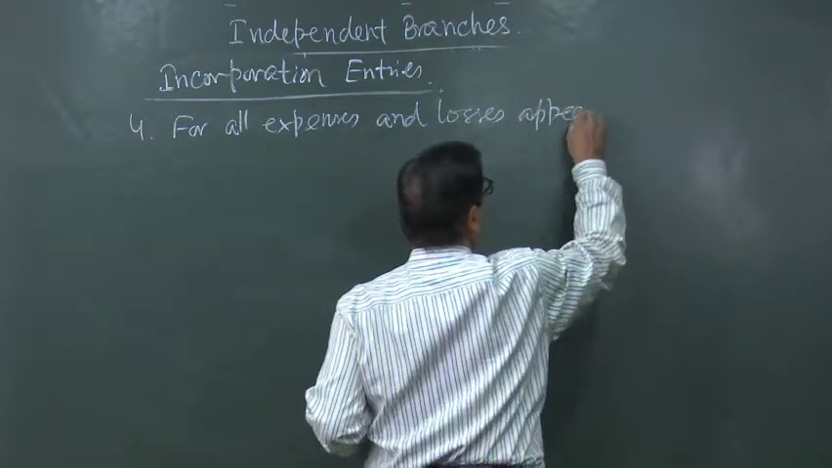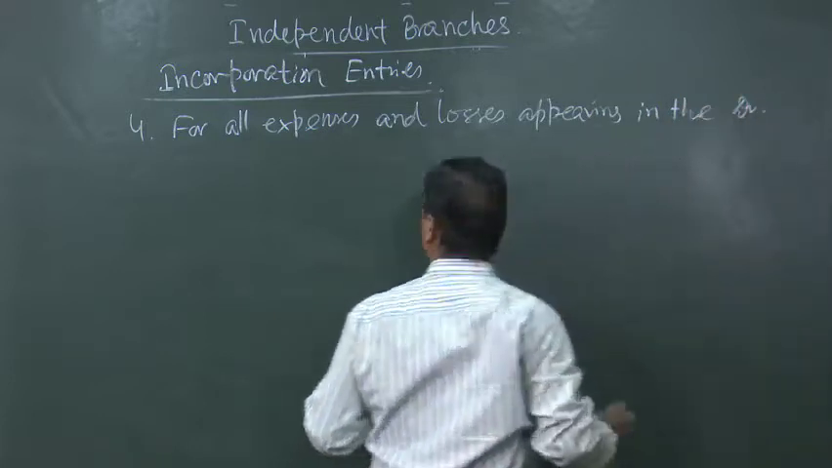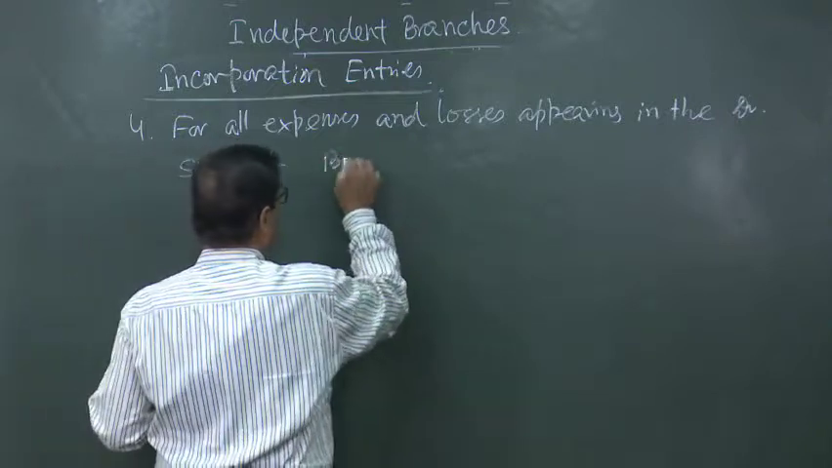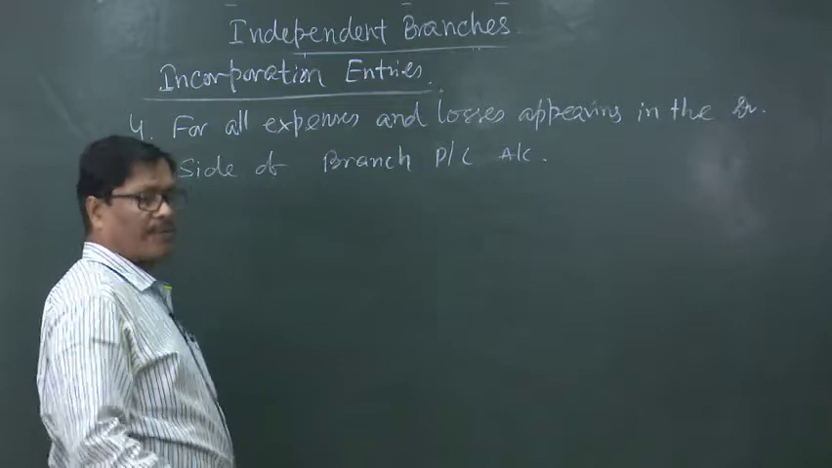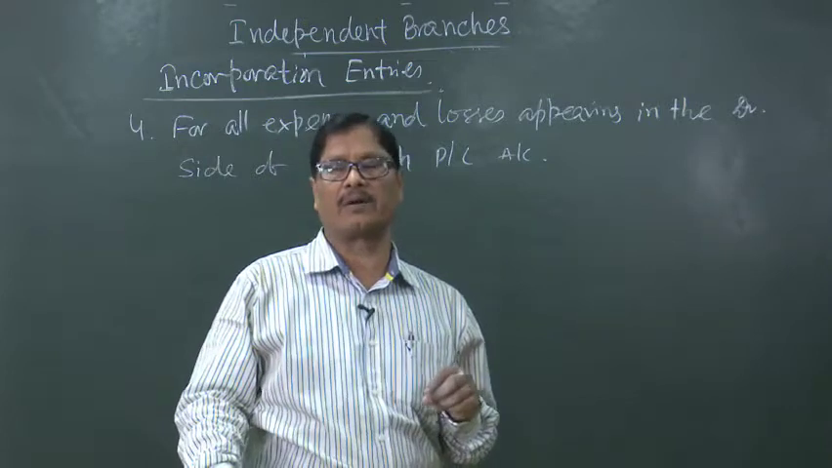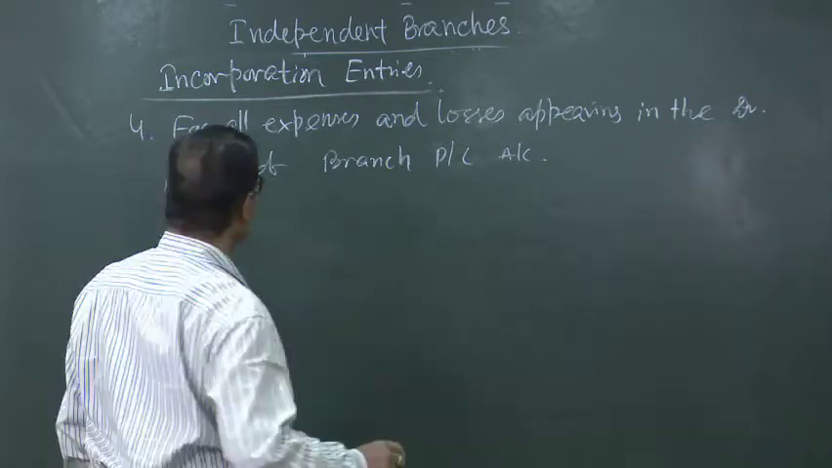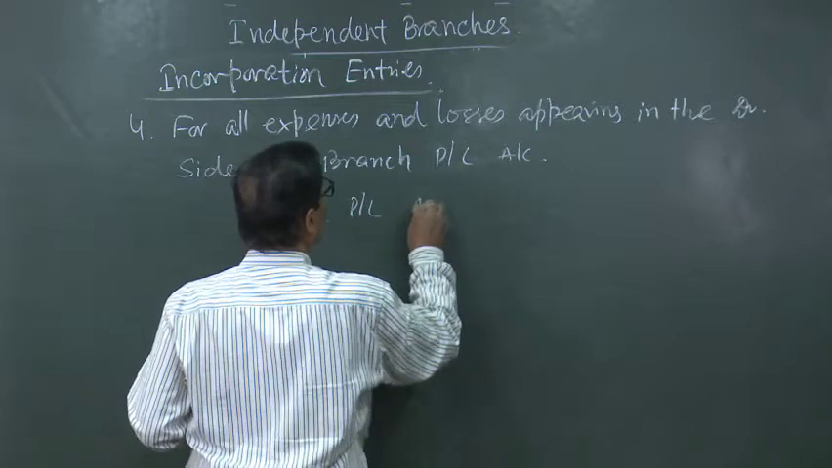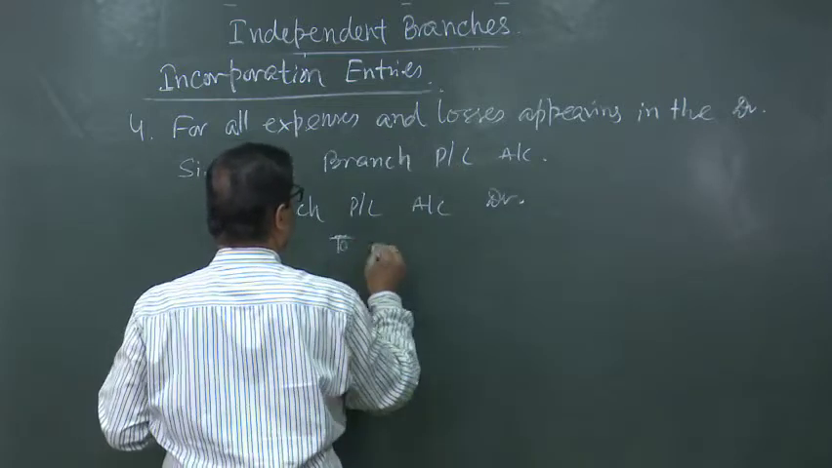appearing in the debit side of branch PL account. Here what will happen? We will add all the items appearing in the debit side of the branch PL account and take the total, and for that we will have to pass the entry branch PL account debited to branch account. Branch PL account debited to branch account.